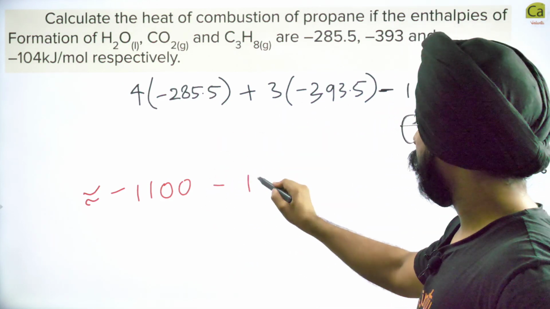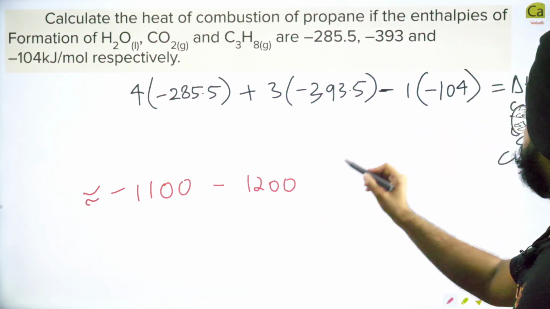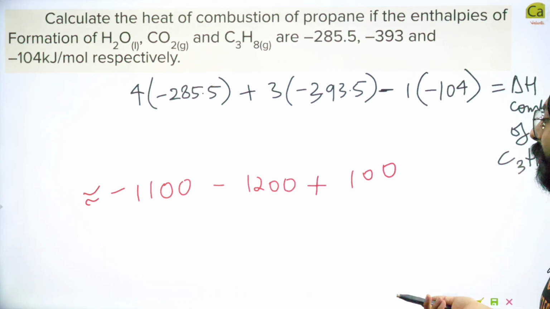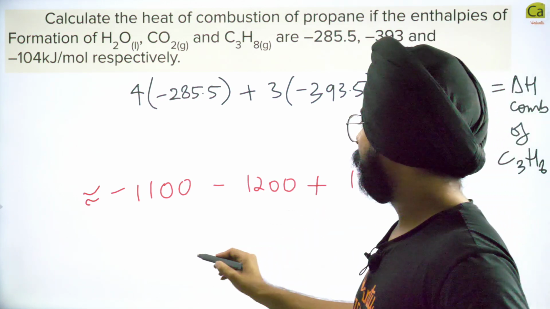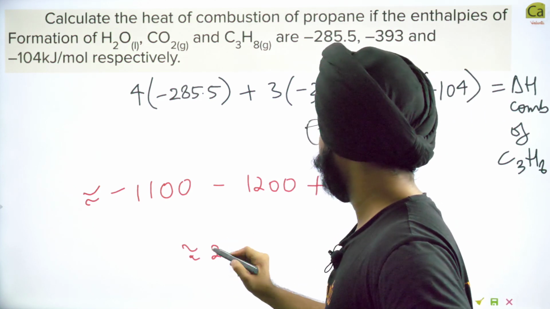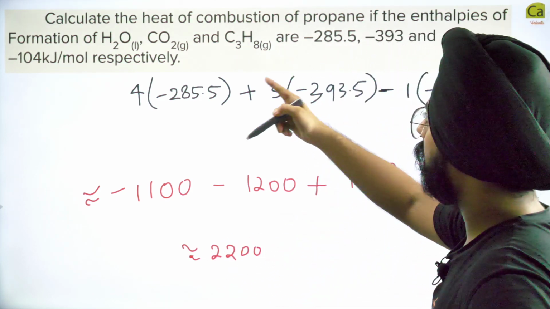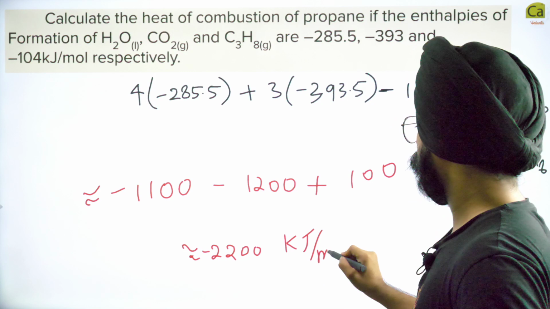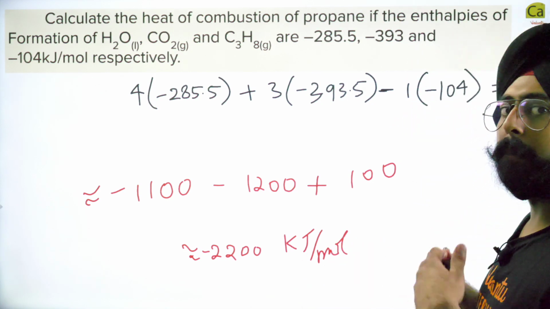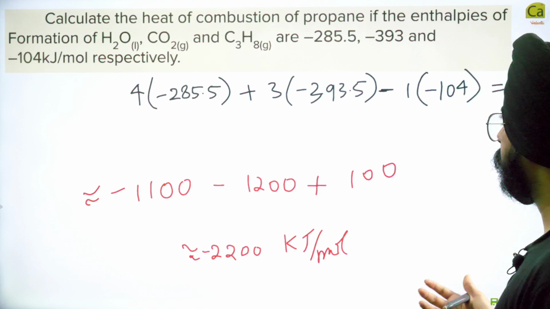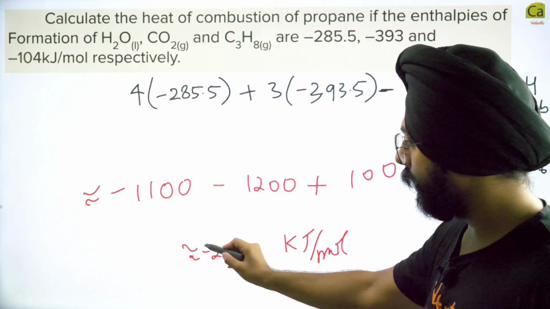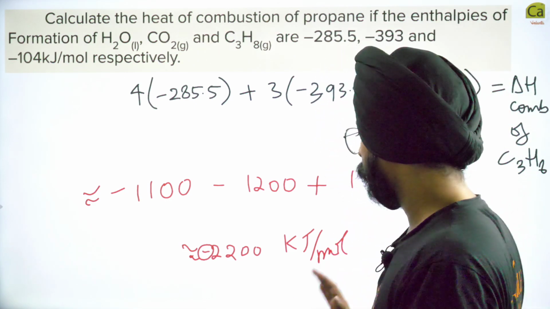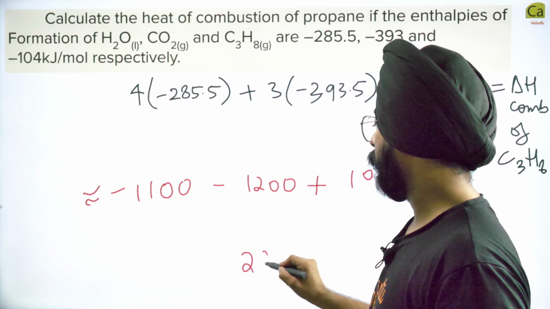-3 into 4 is 12, so approximately 1200. Plus 100. So this will be the answer basically. You have to add approximately 2200 kilojoules per mole. All of these are in kilojoules per mole. So approximately -2200 kilojoules per mole is the enthalpy of combustion. This minus sign implies that the energy is released. So if they ask you the magnitude of enthalpy of combustion, you will always report it with a positive sign.